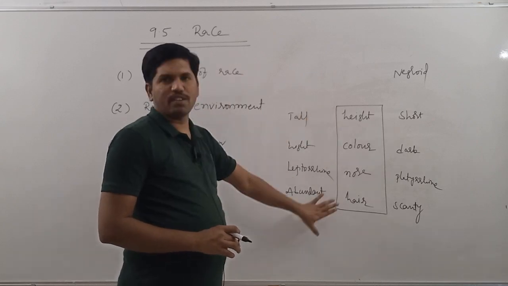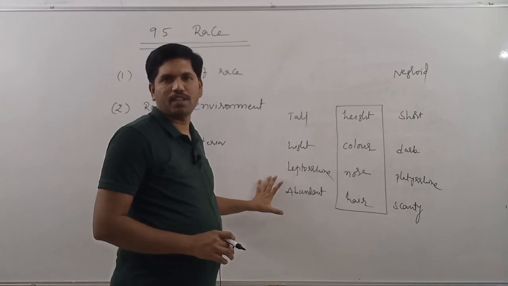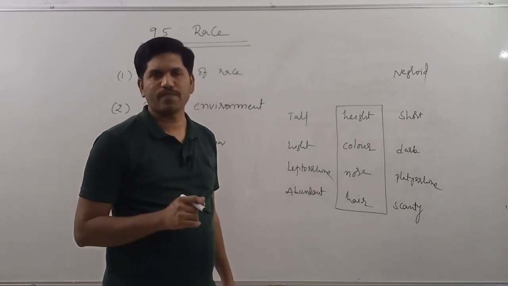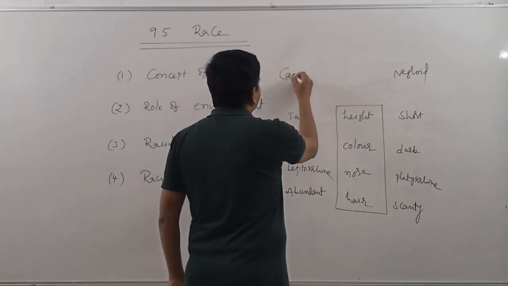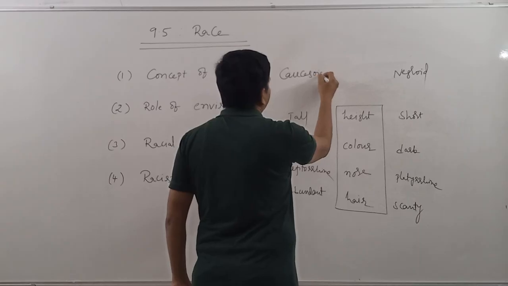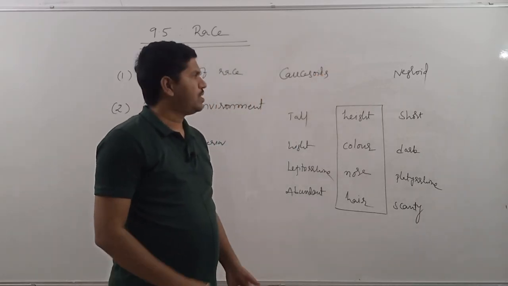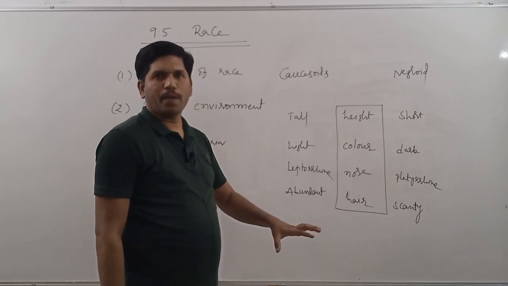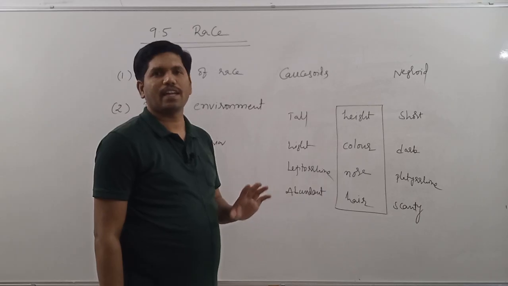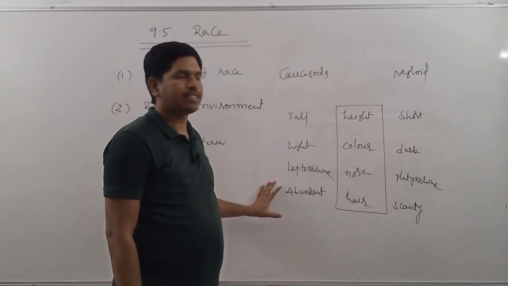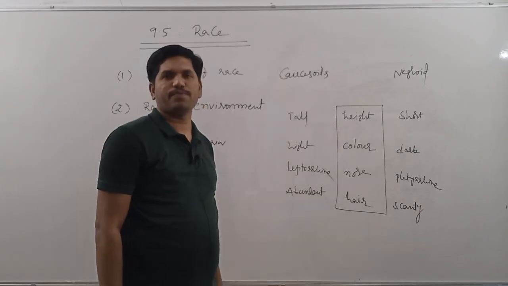With respect to this set of physical characteristics, they have similarities. That's why the European people can be categorized as one race. They are generally called Caucasoids. Like this, all those people who have similar physical characteristics can be categorized as one race.